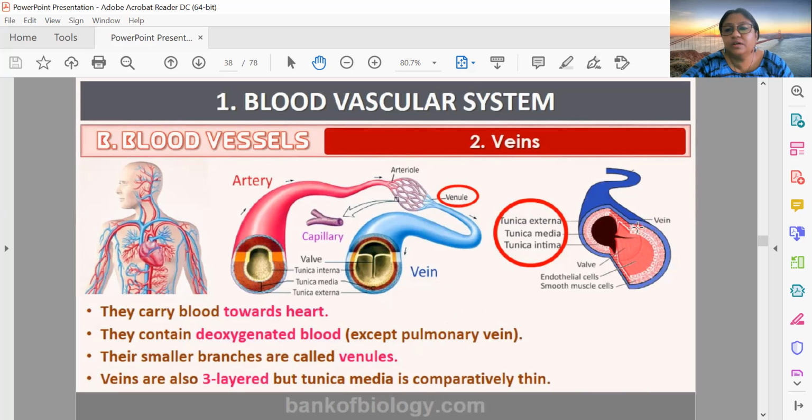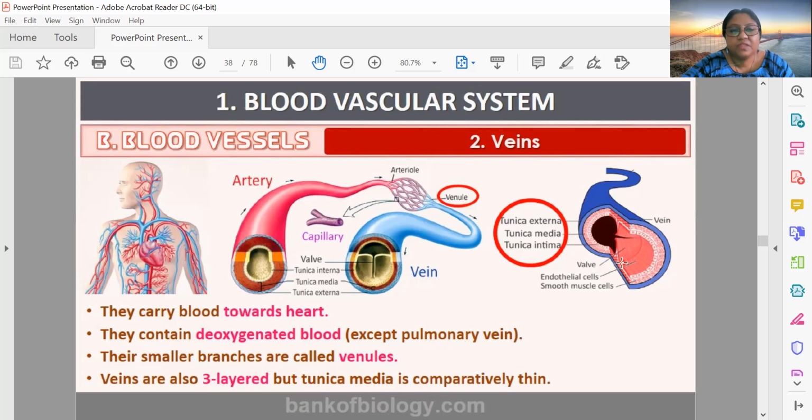To fit the tolerance level of the blood pressure, veins also have three layers from outside to inside: externa, media, and intima. But here the media layer is quite thin. Apart from that, veins have valves which control the flow of the blood.